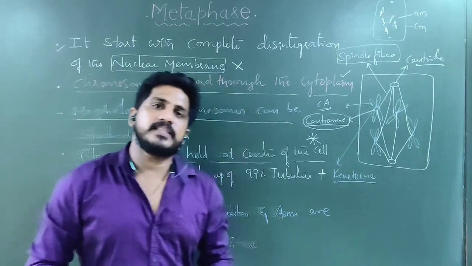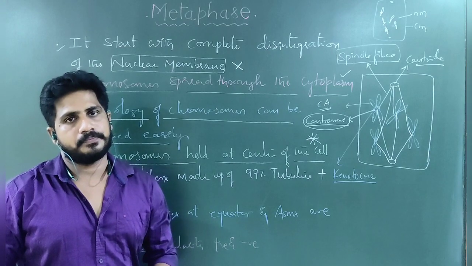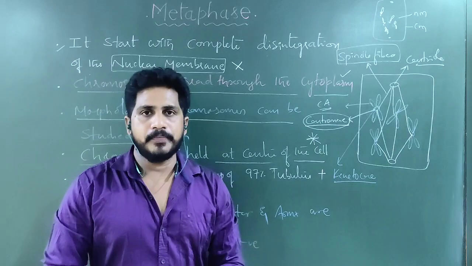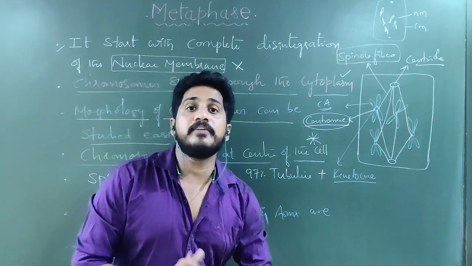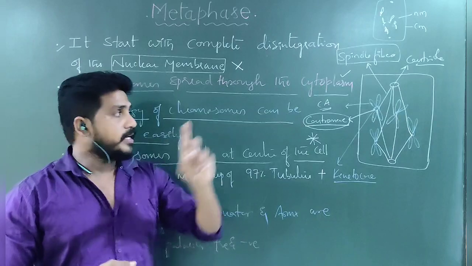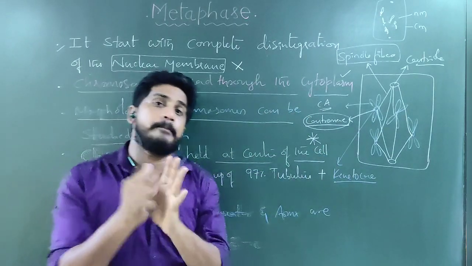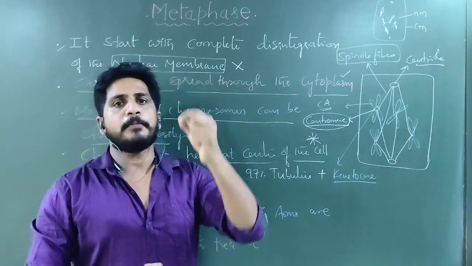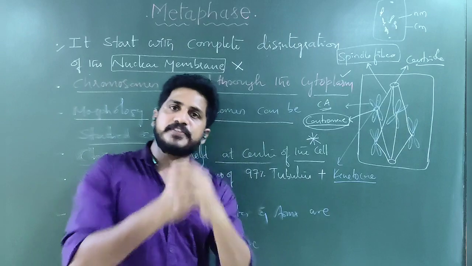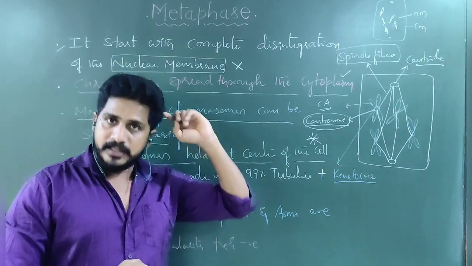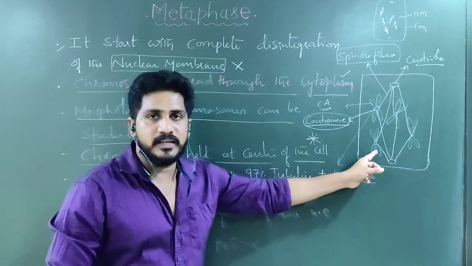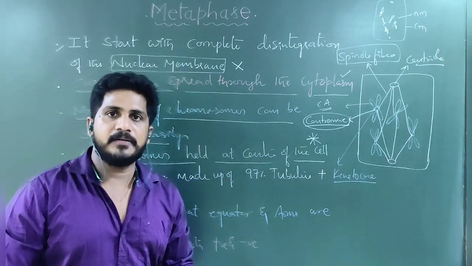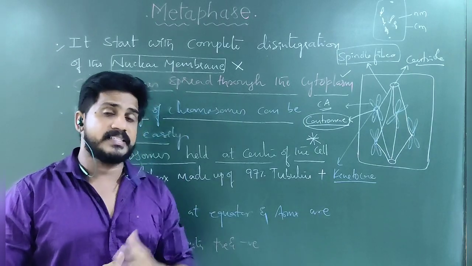Where is this tubulin protein synthesized? In G2. In gap 2, in the interphase, G1, S, G2 are there. In the G2, this tubulin protein will be synthesized. That protein helps here, since 97% of the spindle fibers are made up of tubulin. So, if tubulin is not properly synthesized in the G2 of the interphase, chromosomes cannot be handled here. Then metaphase will fail. That's why every phase is important. Nothing is less, nothing is more.